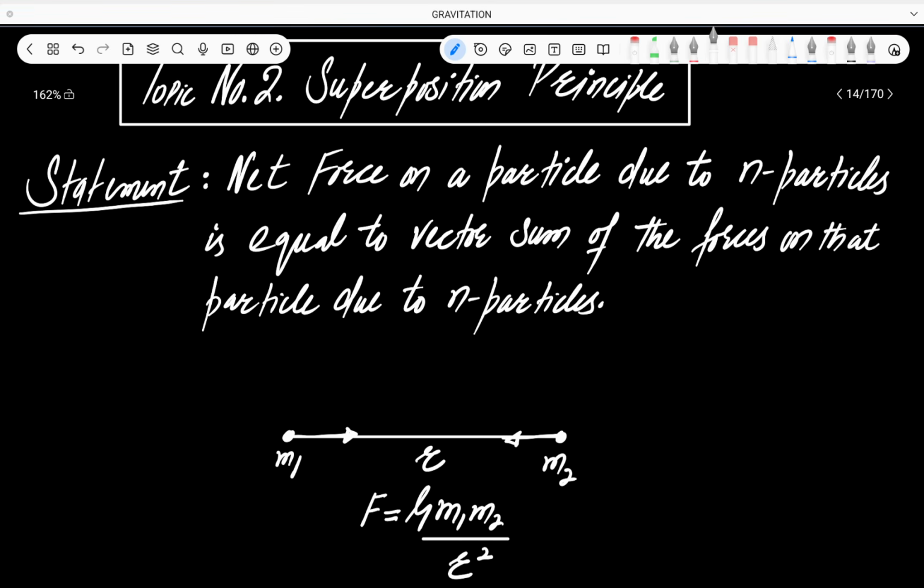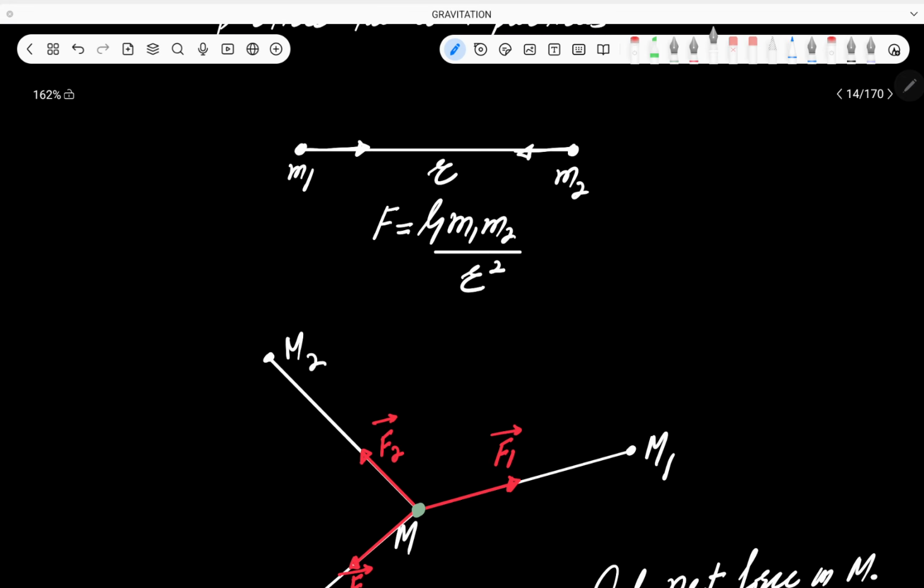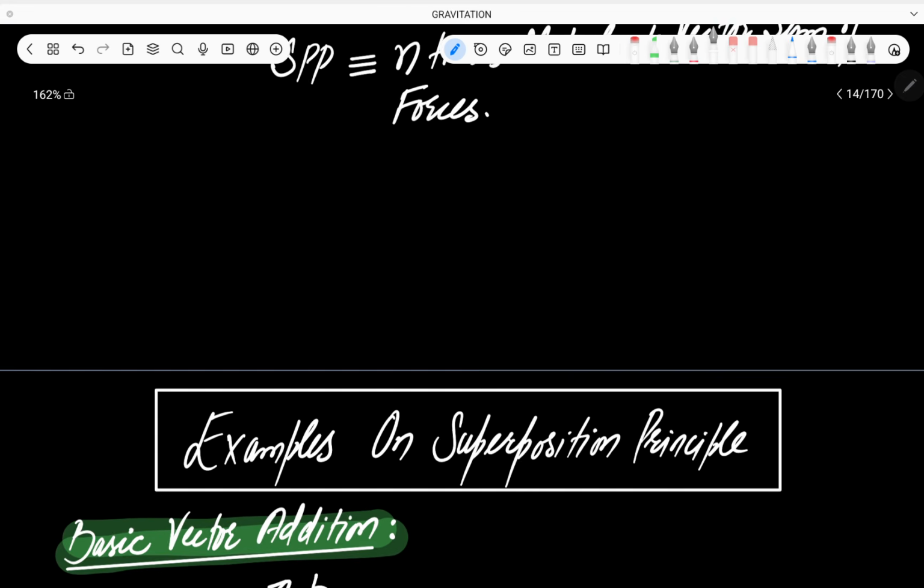So here I have written its statement. The statement is like this, that the net force on a particle due to n particles is equal to the vector sum of the forces on that particle due to the n particles. Okay, is that clear or not? Alright, let's move ahead.